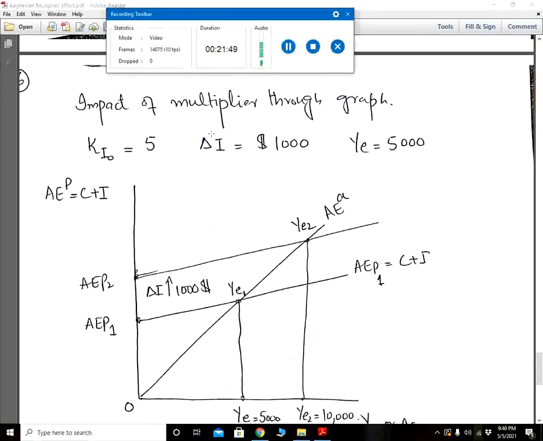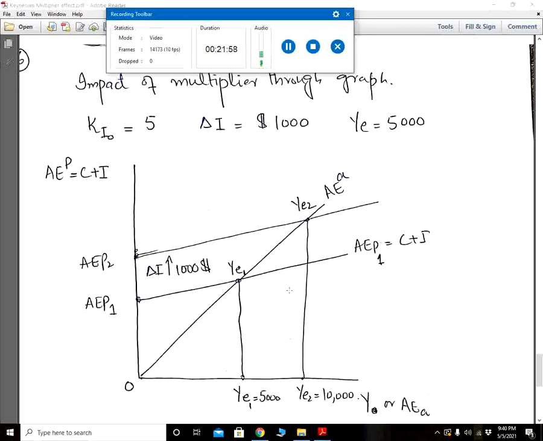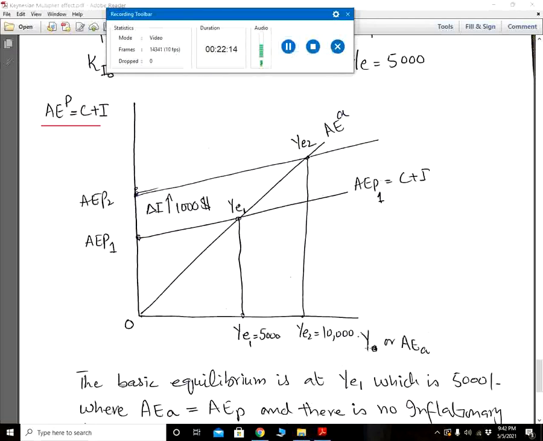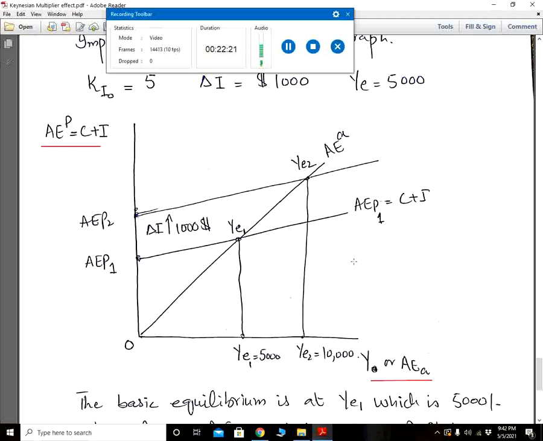Now we see the graphical impact of any type of spending on national income and employment. Here we see that on the horizontal axis there is national income, and on the vertical axis there is aggregate planned expenditure, that is C plus I, while the 45-degree line shows the aggregate actual expenditure, national income, output and employment.